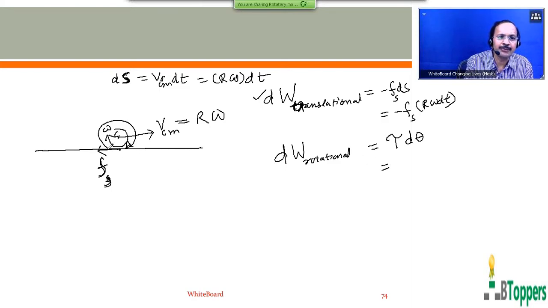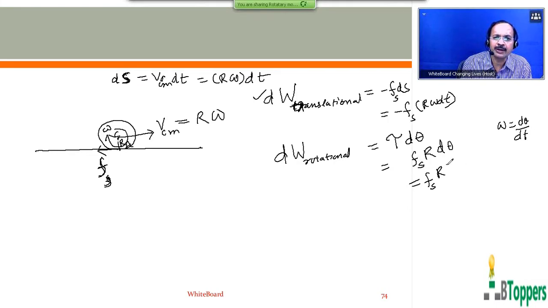So the torque due to the frictional force about the axis passing through the center of mass can be written as F_s into R. And d theta: we can write omega equals d theta by dt, so d theta equals omega into dt.